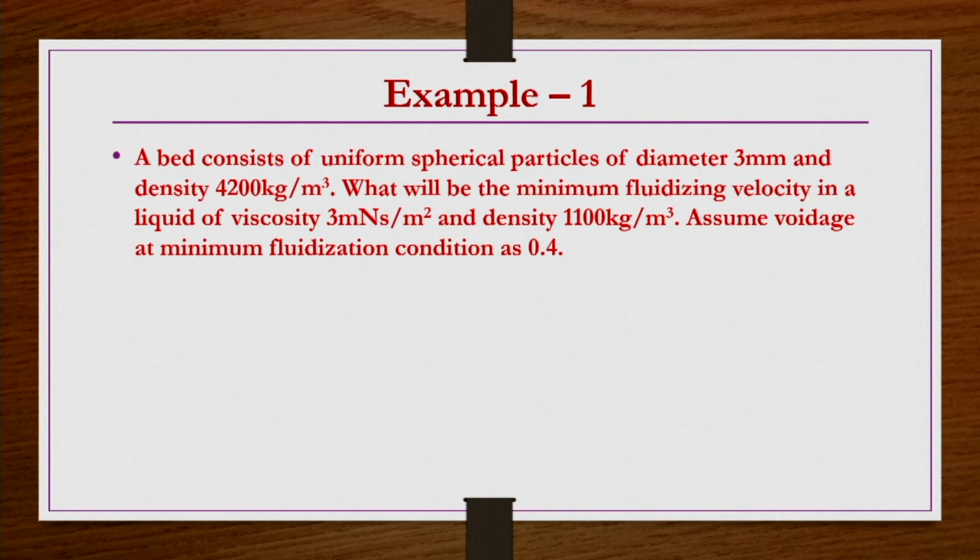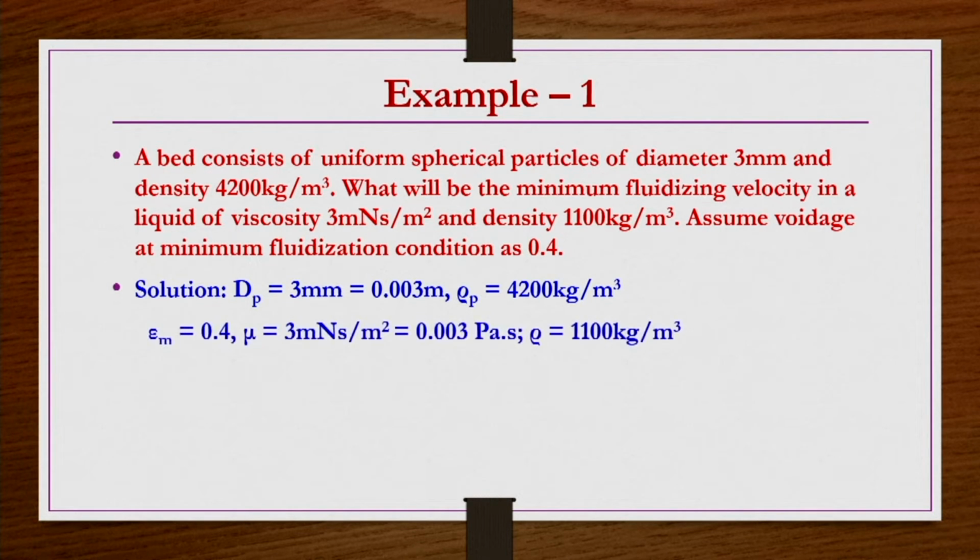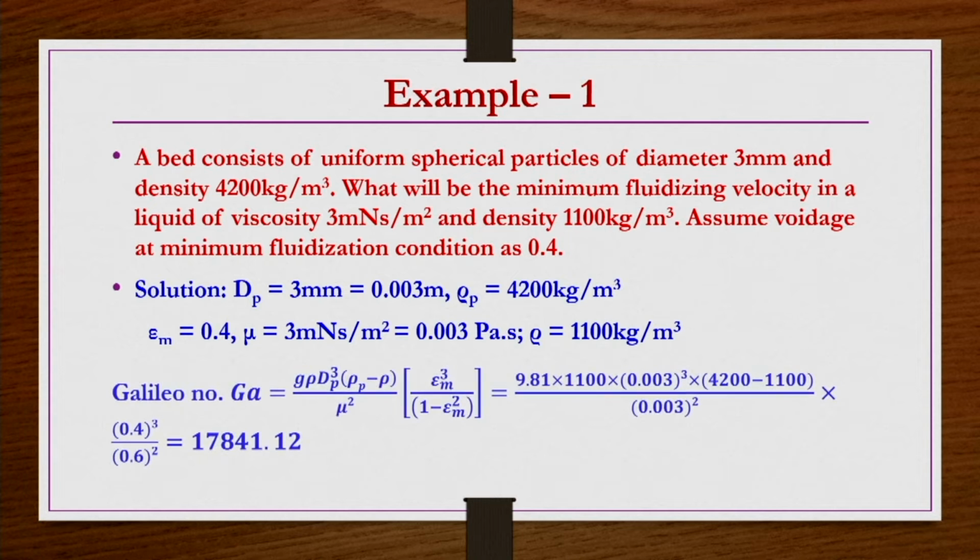So, that is 3 into 10 power minus 3 pascal second, and density is 1100 kg per meter cube. Assume voidage at minimum fluidization conditions as 0.4. Then calculate what is the minimum fluidization velocity, that is the question. So, particle size is given, its density is given, epsilon m is also given, then fluid viscosity, fluid density are also given. So, we can calculate Galileo number, right.